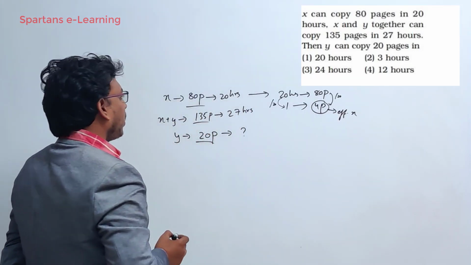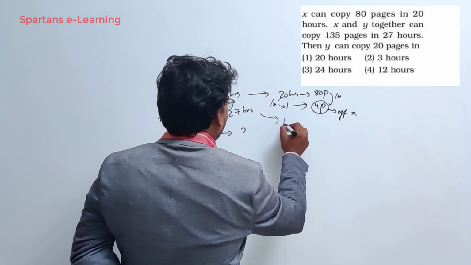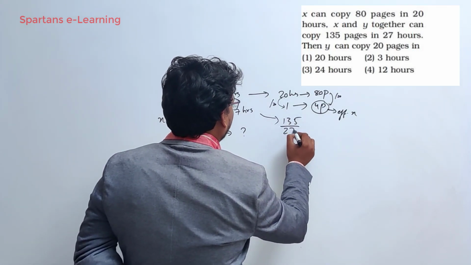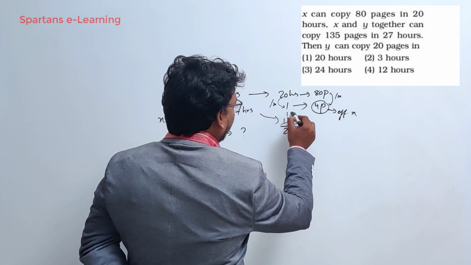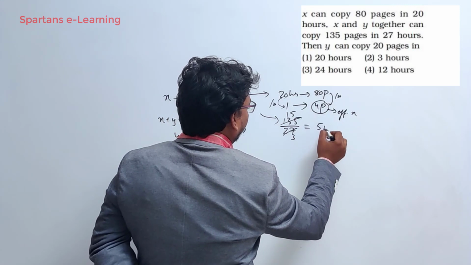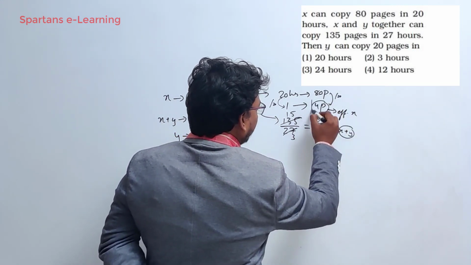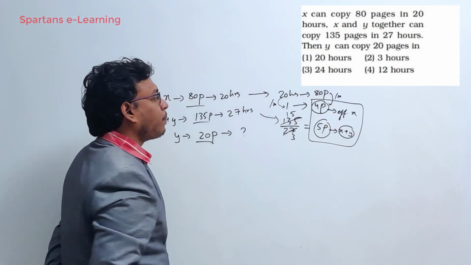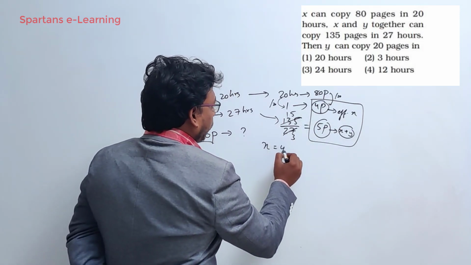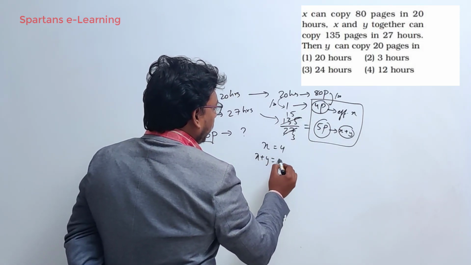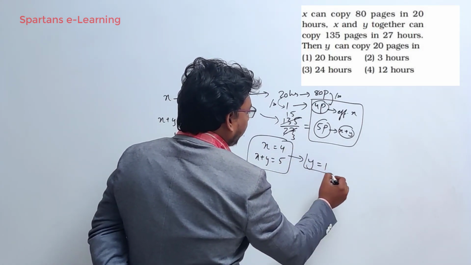Efficiency of X, done. Similarly, what is the efficiency of X plus Y? 135 pages in 27 hours. So per hour they can complete how many pages? 9 goes into 135, 15 times, and 9 threes are 27, so 5. 5 pages is the efficiency of X plus Y. From these two equations, what can you figure out? Here also efficiency, here also efficiency. X efficiency is 4, X plus Y efficiency is 5. From these two equations, the efficiency of Y is nothing but 1.